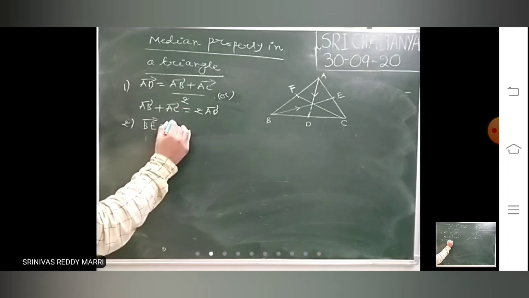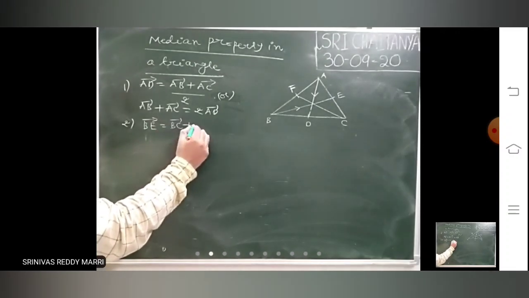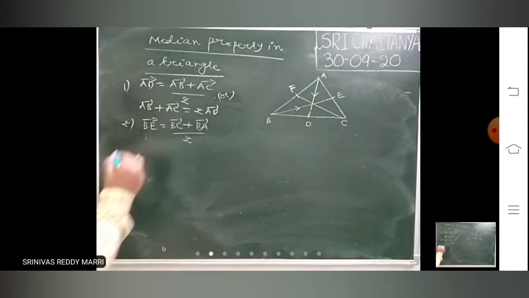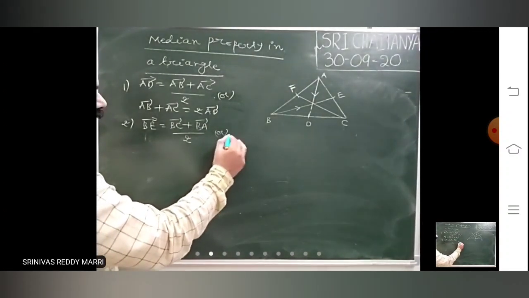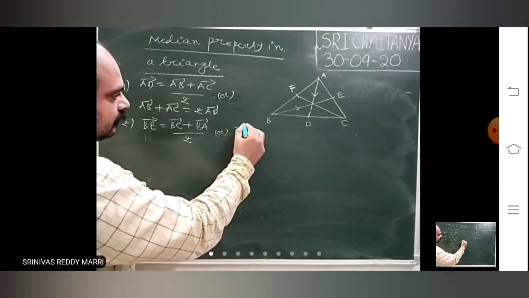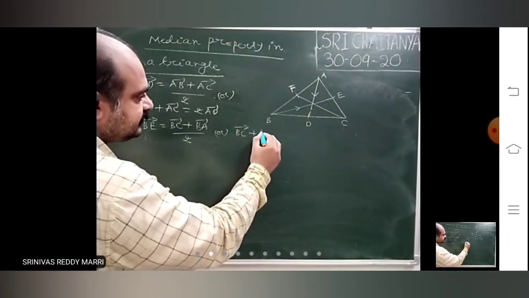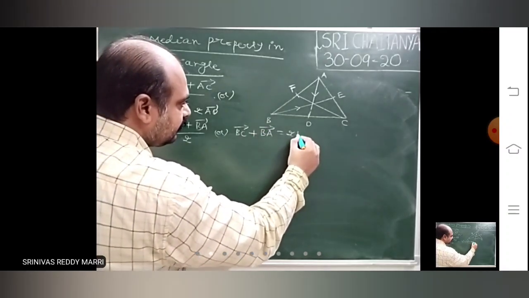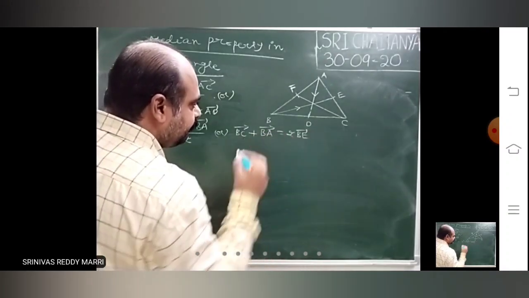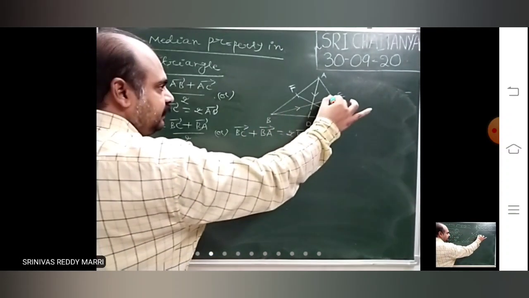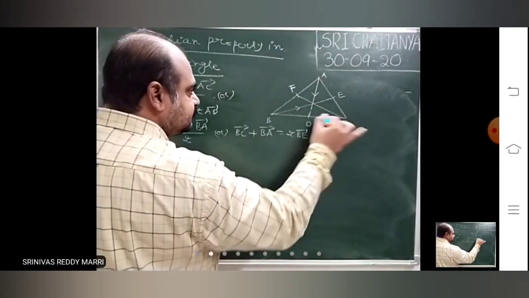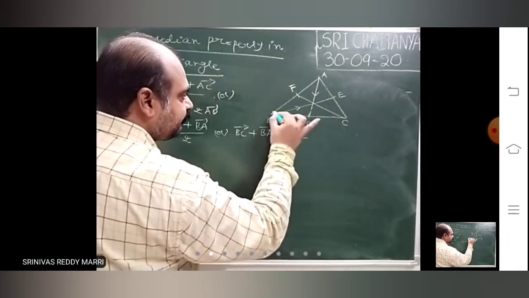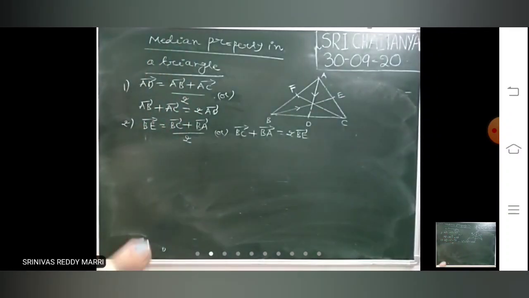BE bar is nothing but BC bar plus BA bar by 2, or BC bar plus BA bar is nothing but twice BE bar.